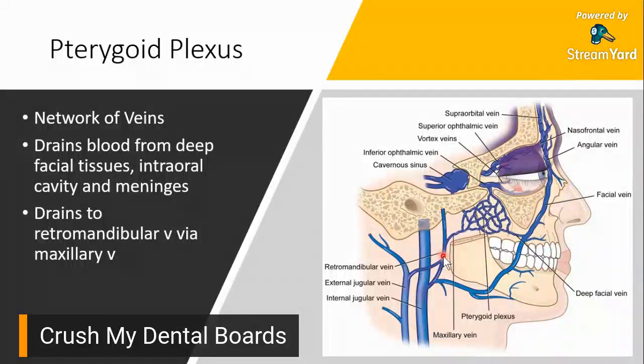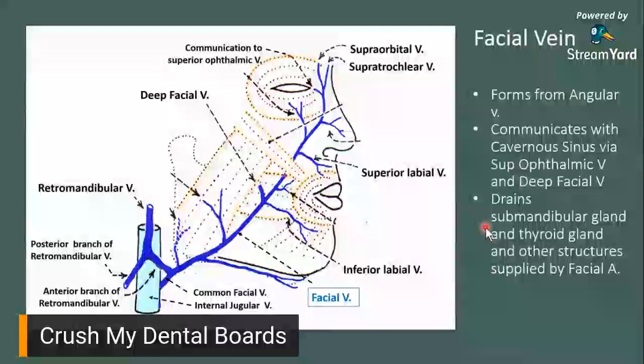So, the whole important matter when it comes to vein ay lahat sila konektado. So, infection on one area can travel to the cavernous sinus, to the pterygoid plexus, and so forth. Okay? So, yun yung pinaka dapat na maintindihan natin when it comes to studying the venous drainage for the head and neck. Okay, so that's your pterygoid plexus.